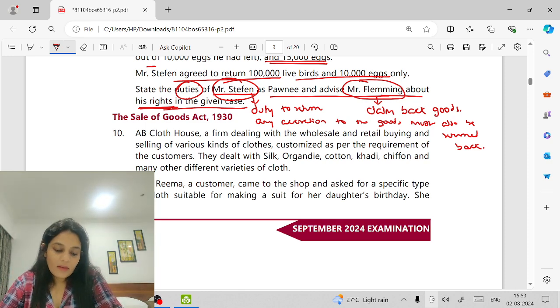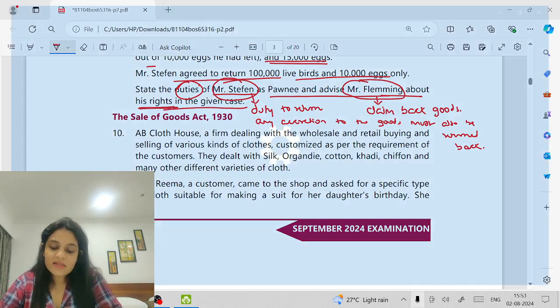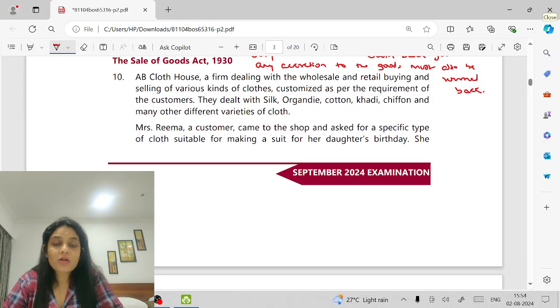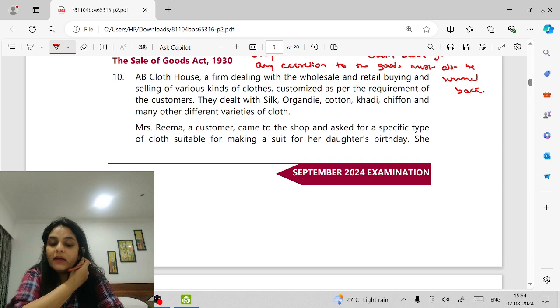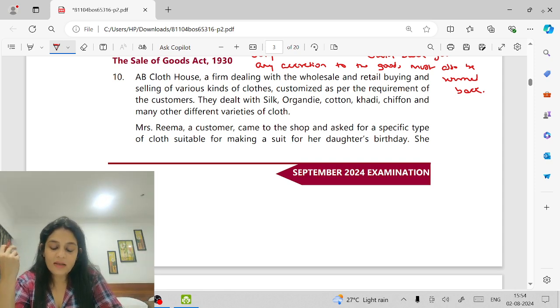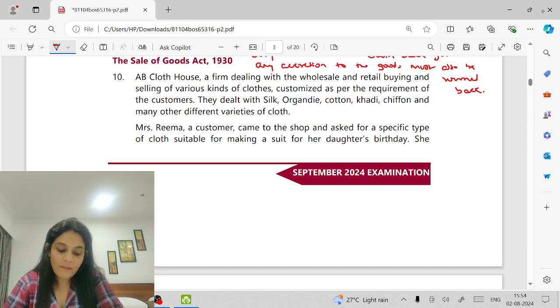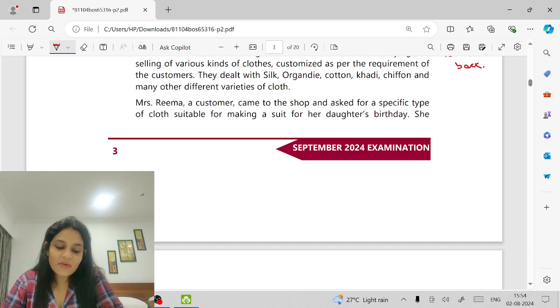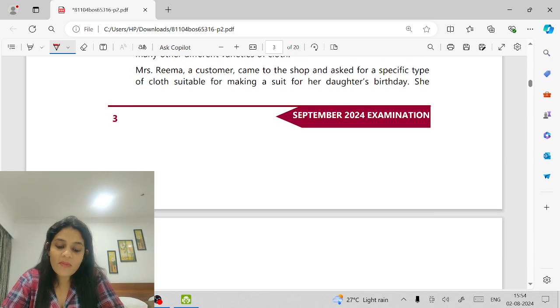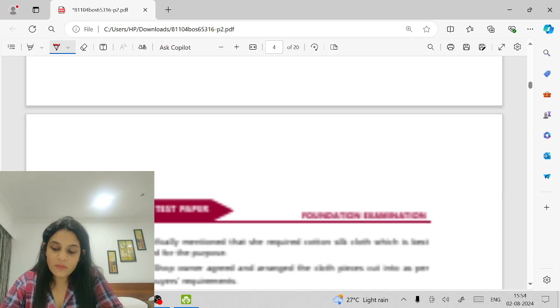AB Cloth House, a firm dealing with the wholesale and retail buying and selling of various kinds of cloths customized as per the requirement of the customers. They dealt with silk, organdy, cotton, khadi, chiffon, and many other different varieties of cloth. Mrs. Rima, a customer, came to the shop and asked for a specific type of cloth suitable for making a suit for her daughter's birthday.